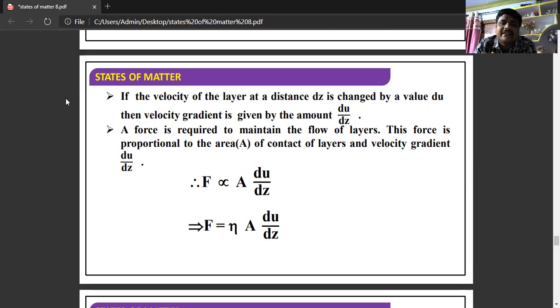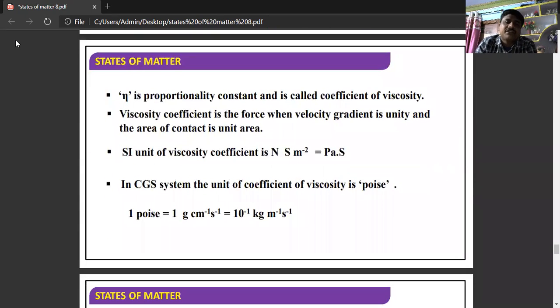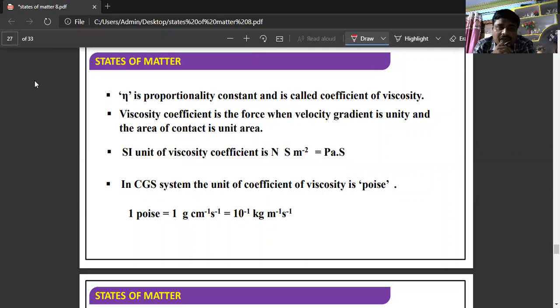So what is du by dz? The force required to maintain the flow of layers is proportional to the area of contact of the layers and the velocity gradient, that is du by dz. So the force is directly proportional to A into du by dz, where A is the area. Removing the proportionality, we write a constant, eta: F is equal to eta A du by dz. That constant is the proportionality constant, called the coefficient of viscosity.